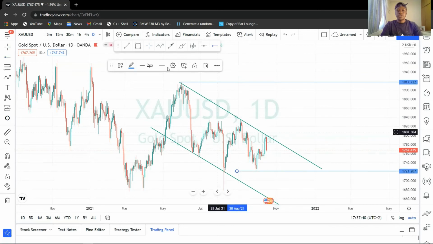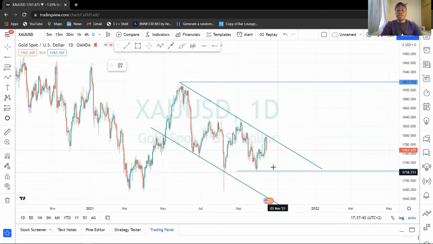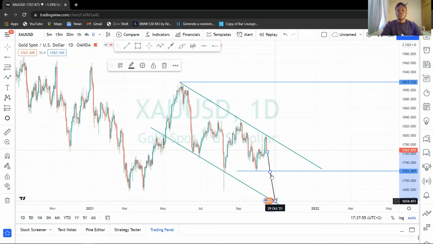So this is basically where gold is headed. Gold is headed somewhere around here. If we get to this point, we're gonna determine how we get there. But I'm looking at the overall move. I'm looking at gold to come to the support trend line. So this is what I'm gonna be looking at for the coming weeks.